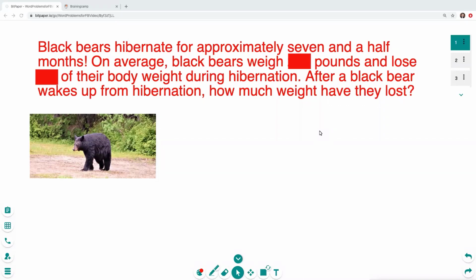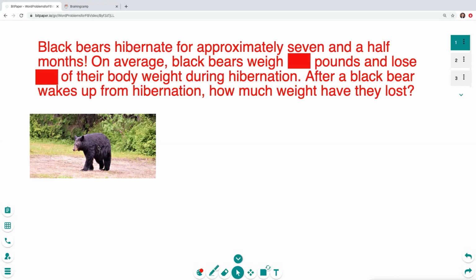So my word problem involves black bears. Black bears hibernate for approximately 7.5 months. Wow, that is crazy. On average, black bears weigh, and you might have noticed I've covered up the numbers for the first time we read through this problem, because I don't want you to focus on the numbers quite yet. So on average, black bears weigh blank pounds and lose blank of their body weight during hibernation. After a black bear wakes up from hibernation, how much weight have they lost?